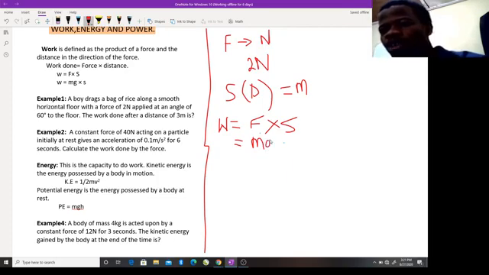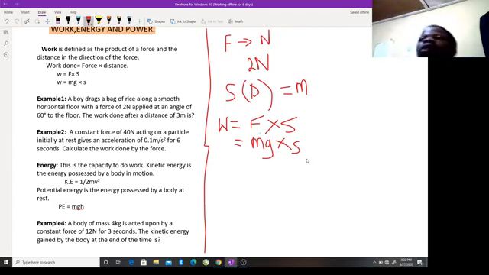times acceleration. Let's consider acceleration due to gravity, g, then times s, which is the distance. And that is why your work done can be measured in respect to the force times the distance covered by the body. Am I communicating at all? So that's what we're going to be having.